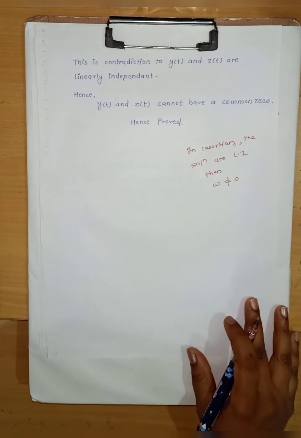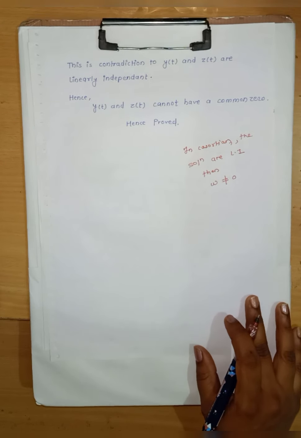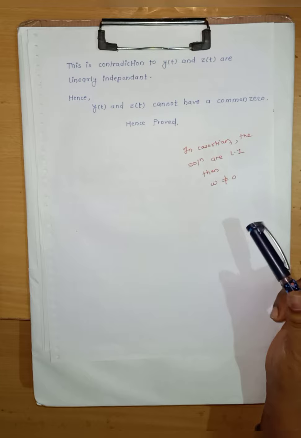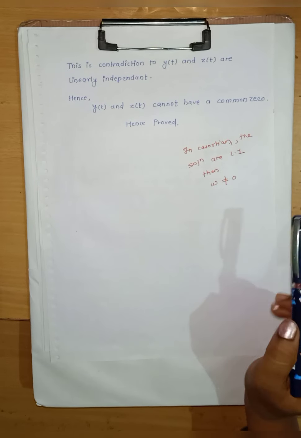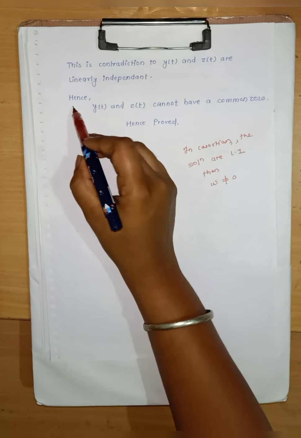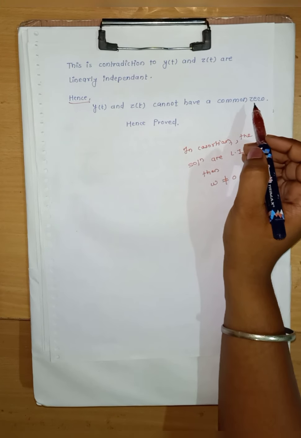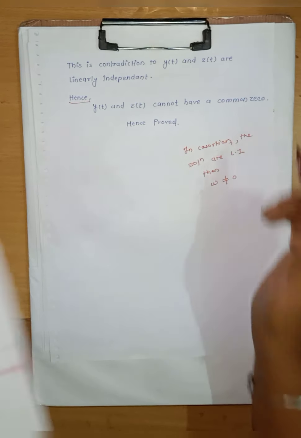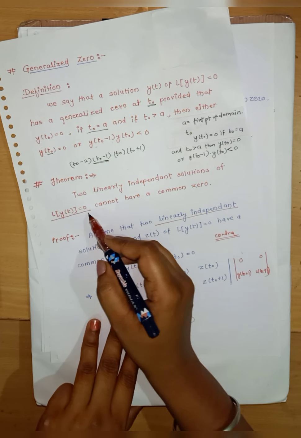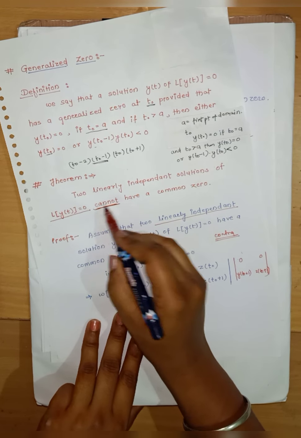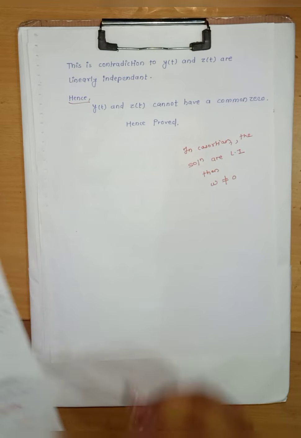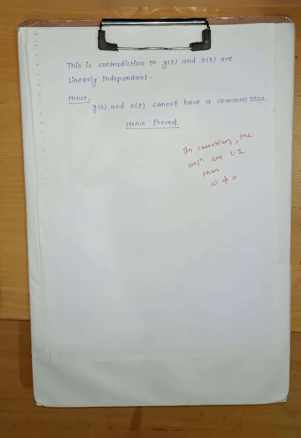So this contradicts our fact that if the solutions are linearly independent, then the Wronskian will be non-zero. Hence y of t and z of t cannot have a common 0, and that is our statement that two linearly independent solutions of L of y of t equals to 0 cannot have a common 0, and hence we have proved the theorem.